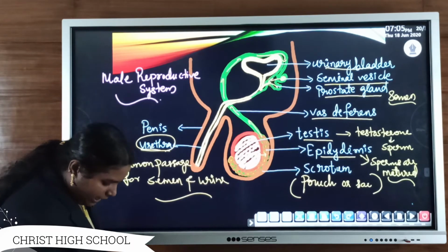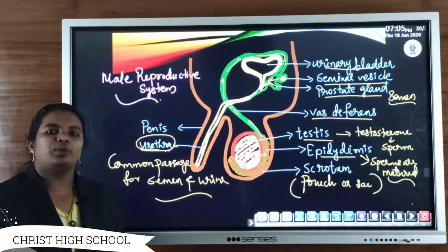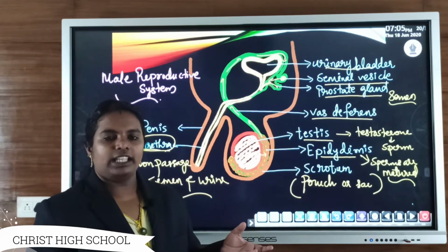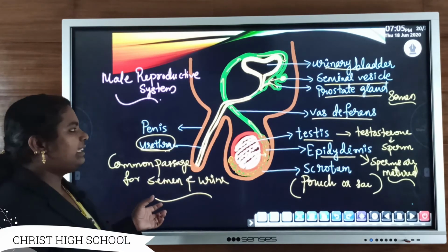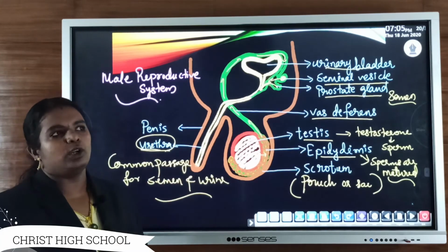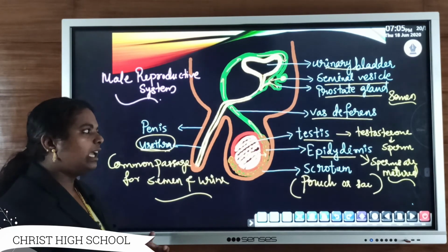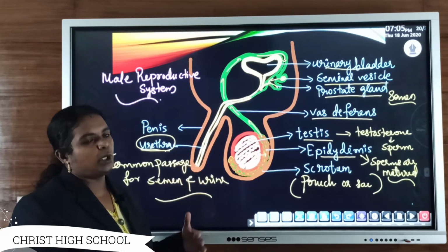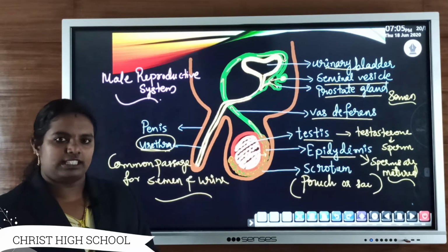In males, in their embryonic stage, at the time of development, in the fetus, the testis is located in the lower abdominal cavity. In the male's embryonic developmental stage, the testis is located inside the abdomen or abdominal cavity itself.